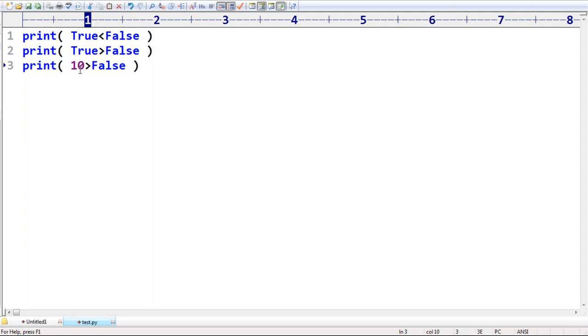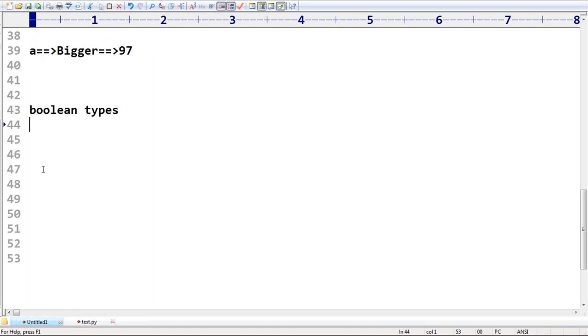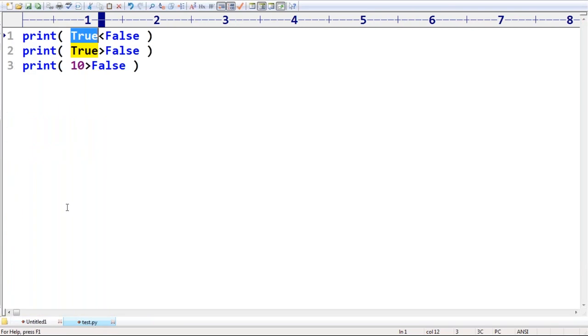In the place of a number, if you are taking a Boolean value, very simple, the corresponding memory level values will come into the picture. True means 1. Have you remembered? True means 1. False means 0. I hope you can remember. True means 1, false means 0.